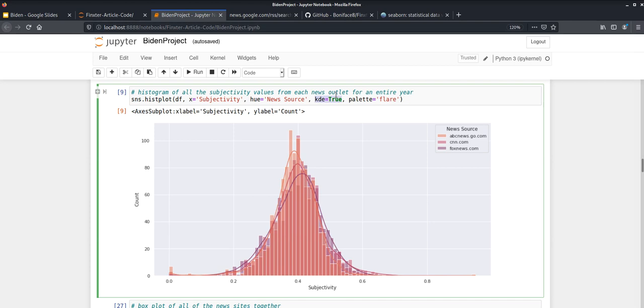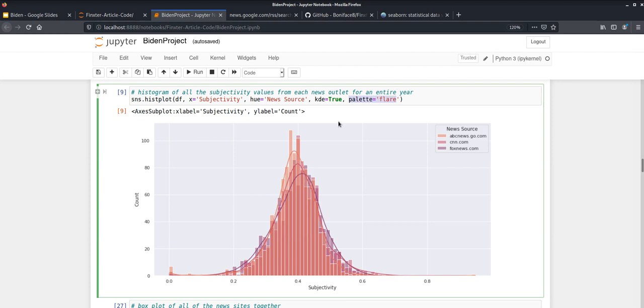We set that to true so that we see these smoothing distribution lines, and instead of just seeing bars all across our data, we actually have lines too. I decided to add a color palette here, just to make the data a bit more colorful, and hopefully you'll be able to notice these lines a little bit better.